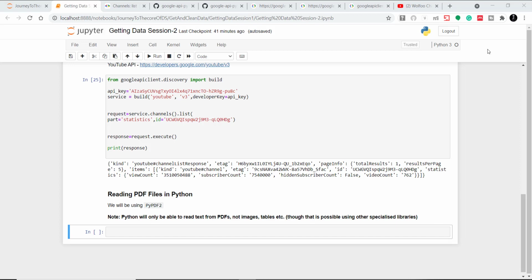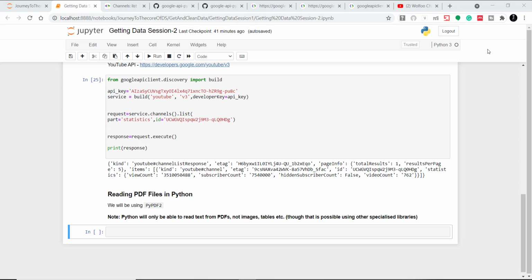We will use PyPDF2 to read PDFs in Python, since it is easy to use and works with most types of PDFs. Note that Python will only be able to read text from the PDF, not images or tables, though it is possible using other libraries which are specialized in that.